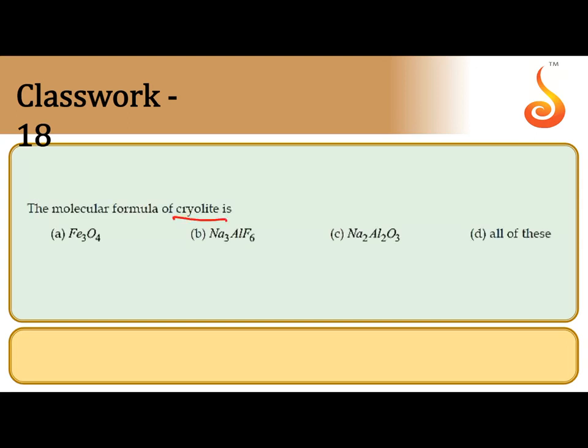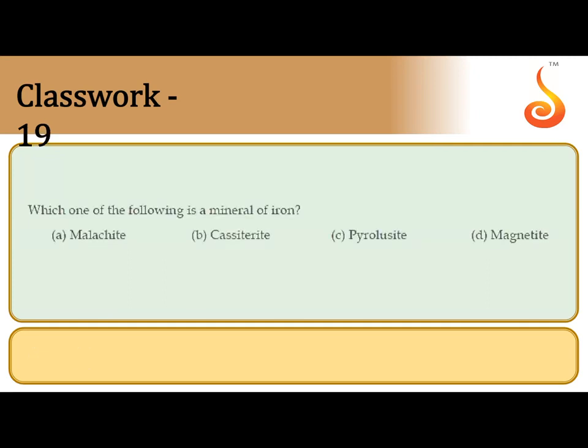The molecular formula of cryolite, just now we did, is Na3AlF6. Which one of the following is a mineral of iron? So you have to learn the minerals of each metal or element. The mineral of iron here is magnetite, Fe3O4.